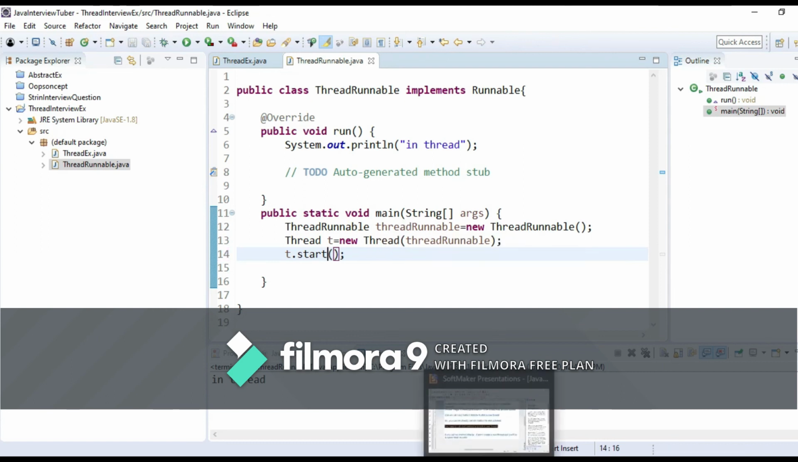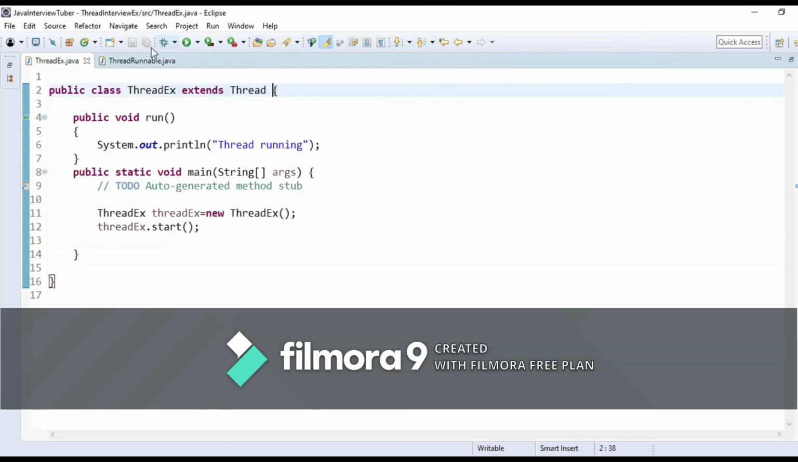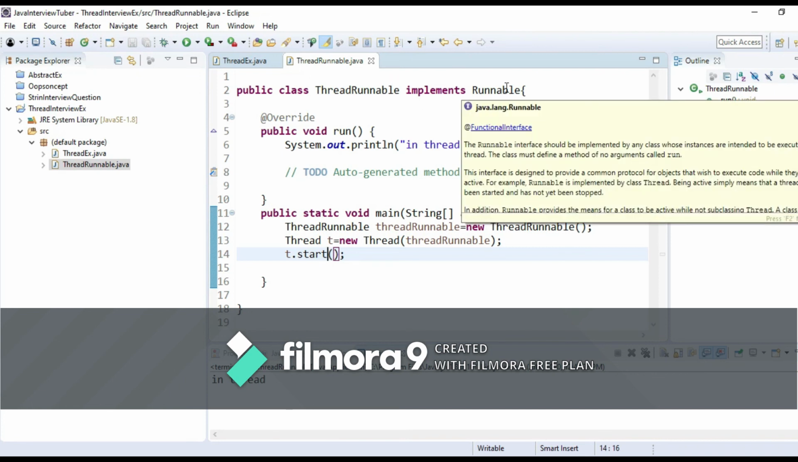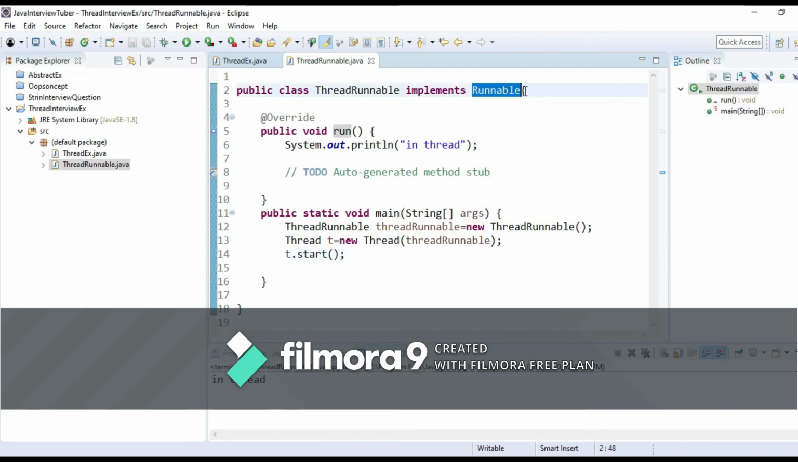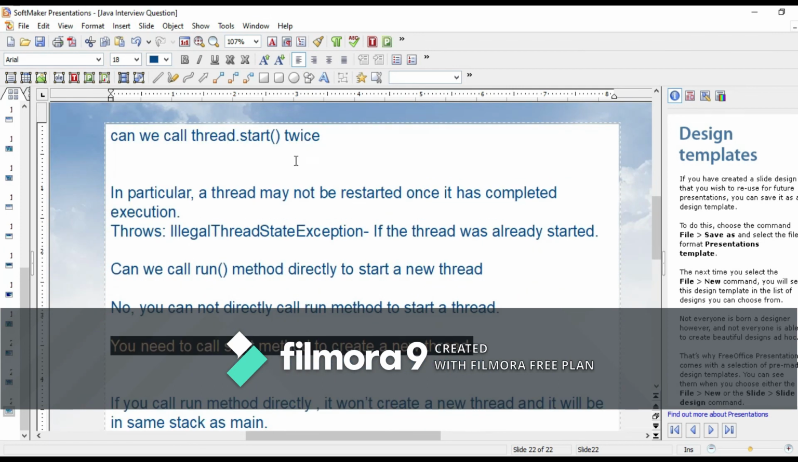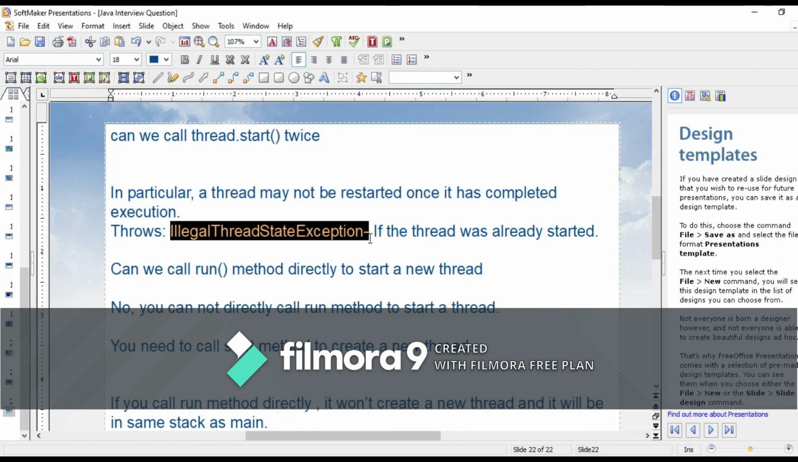So we got to know the different questions asked in multi-threading. First one is how to create thread. We can create thread by either extending thread class or implementing runnable interface. And which one is preferred? Implementing runnable interface is preferred because we can implement multiple interfaces. And can we call thread twice? No, we can't call thread.start twice because a thread is already running. So it will throw illegal thread state exception.